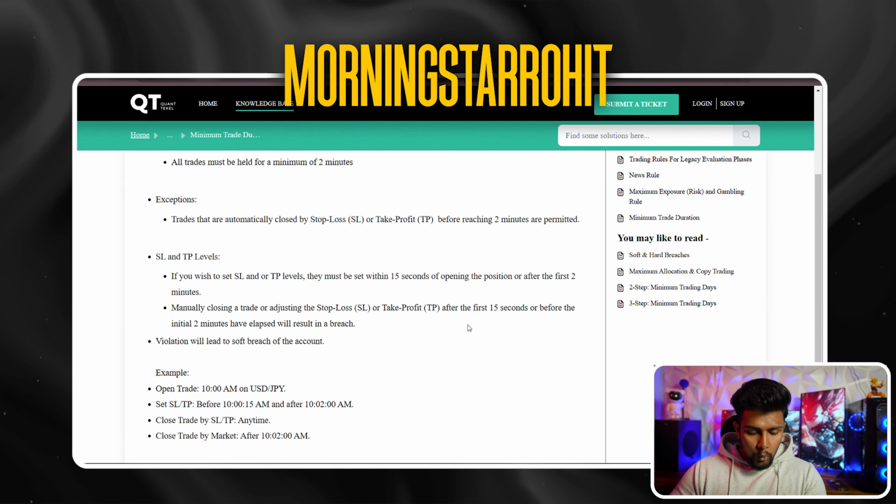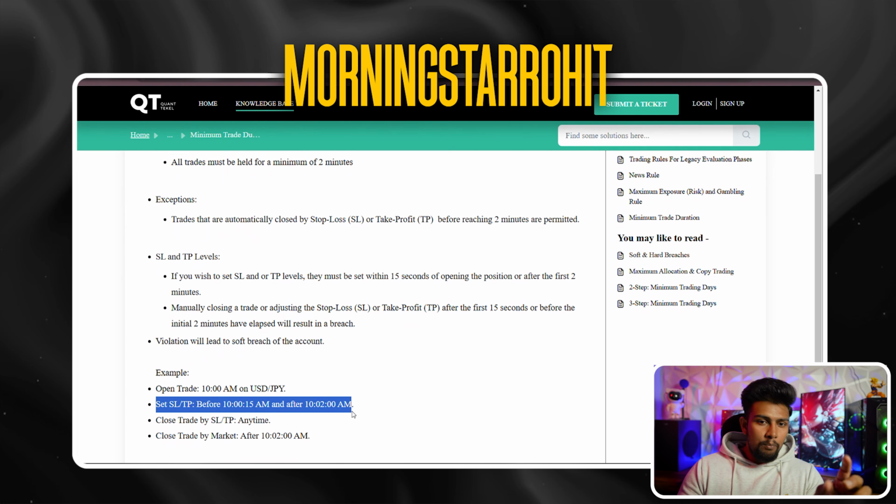Just notice the time when you open the trade. Don't do anything with your trade. Keep the trade as it is for 2 minutes, then do whatever you want to do with your trade. But in the starting 2 minutes of the trade, don't place SL and TP. Here it is mentioned that you can place SL and TP in the starting 15 seconds of the trade, but again, by the time you click on modify position, and by the time you look at the chart and put the amount and click on modify, 15 seconds will have already passed and you'll breach this rule.